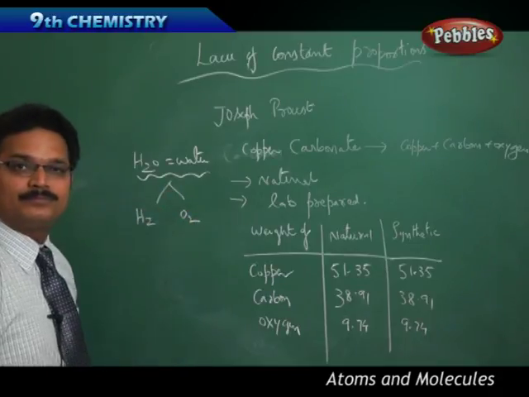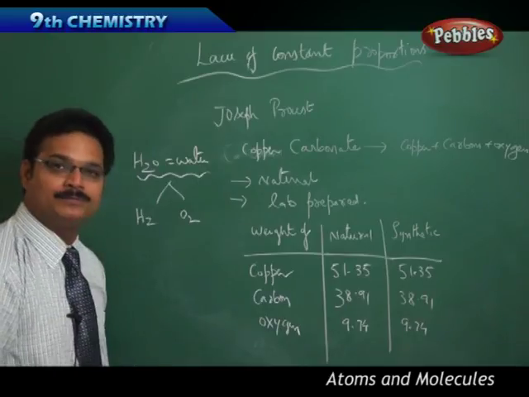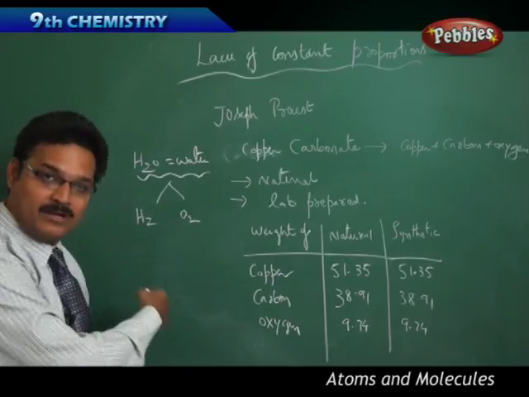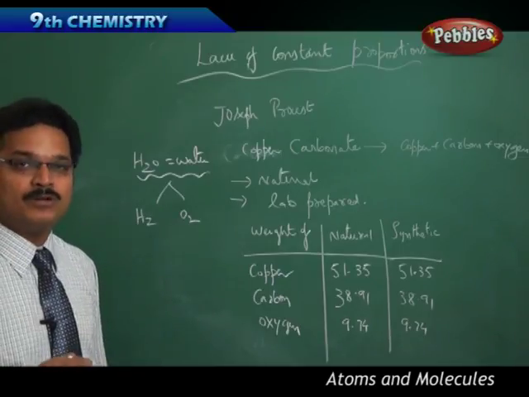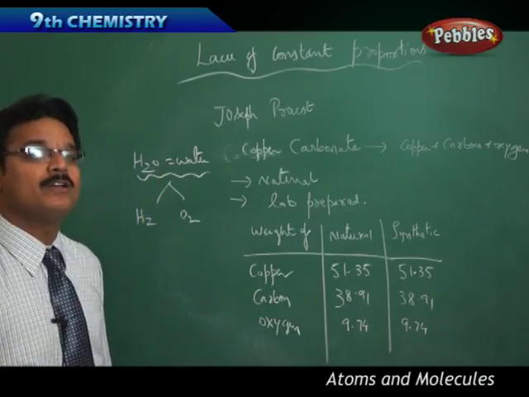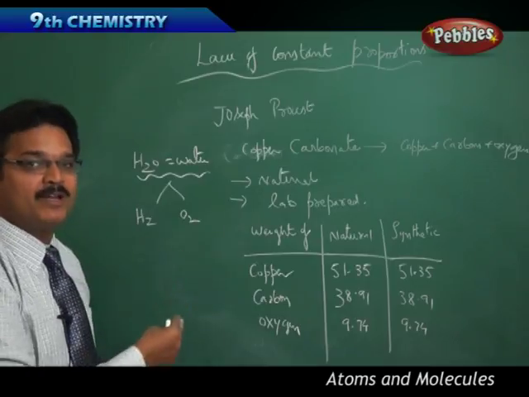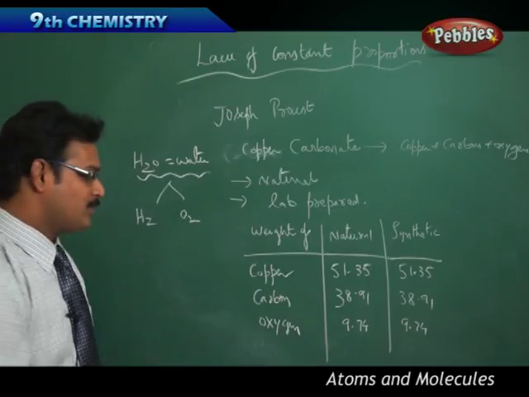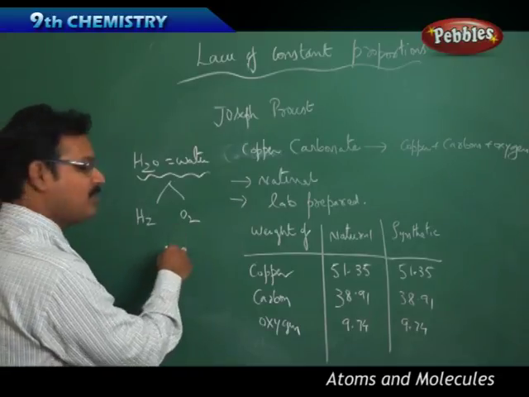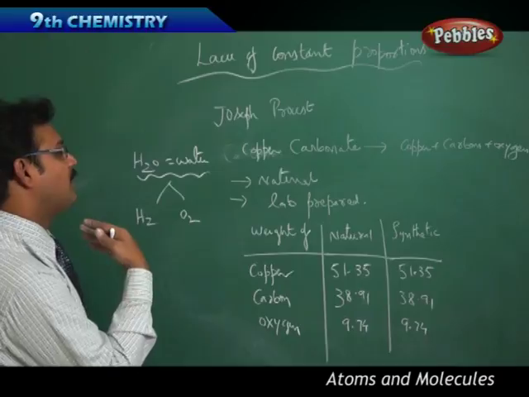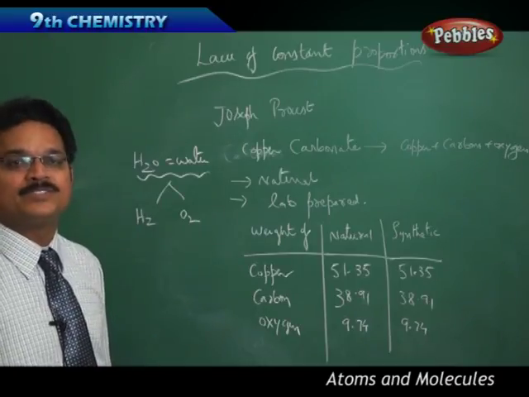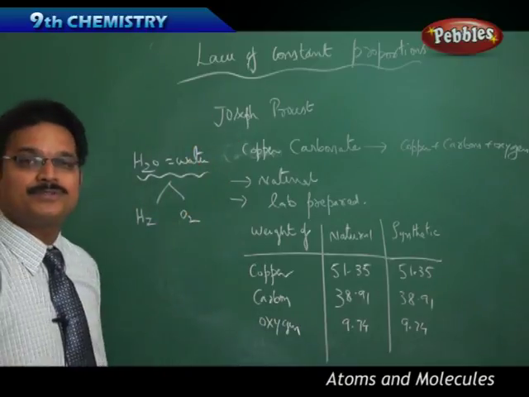Suppose you have prepared water in a laboratory, artificially, and you have taken water naturally, and you find the compositions of hydrogen and oxygen. Do you get different compositions in the natural way and the artificial way, or the same? Yes, you get the same compositions of hydrogen and oxygen, whether obtained naturally or artificially. So this is the law of constant proportions.